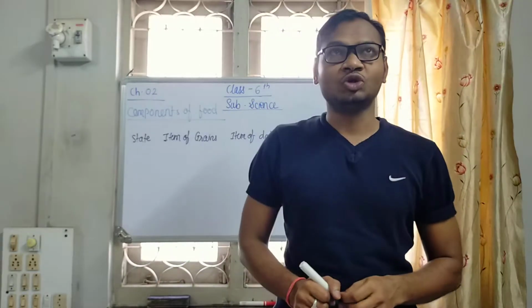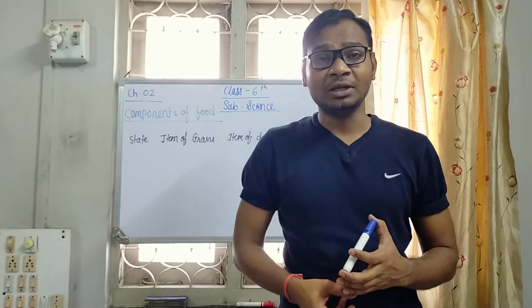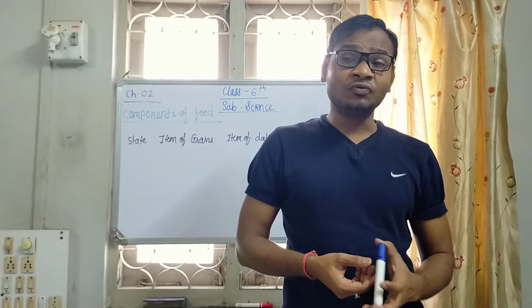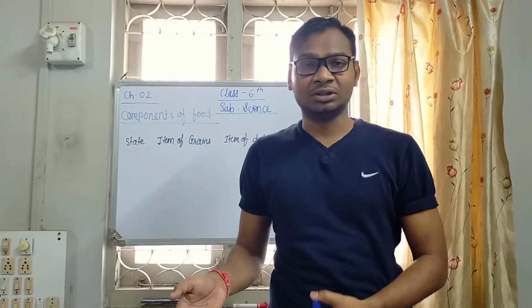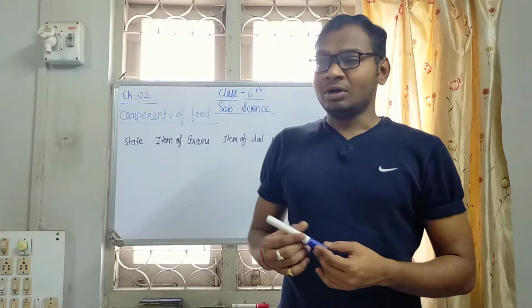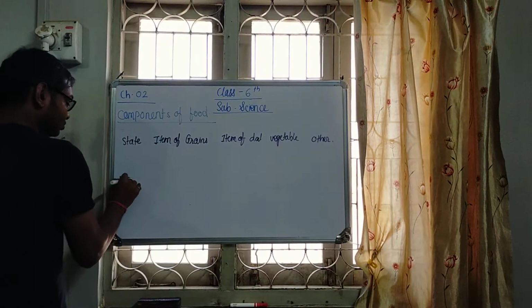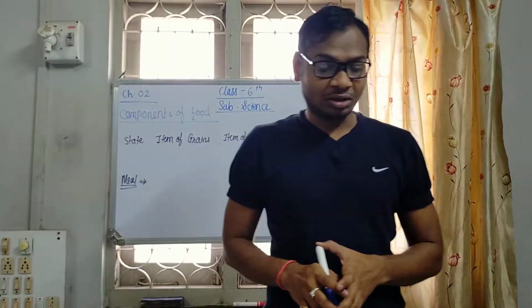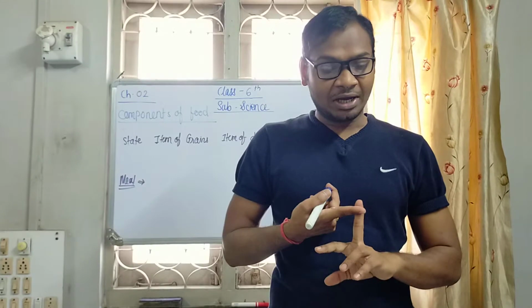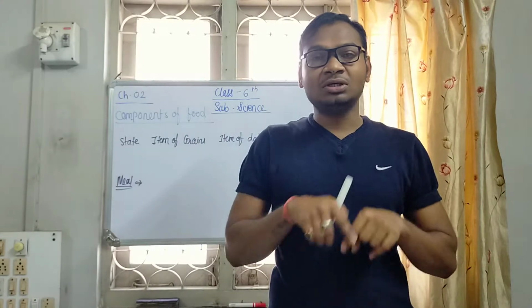In this unit we learn what actually is the meaning of meal, and what kind of foods contain some kind of nutrients, minerals, and all the things behind that. Now I just used one word, meal. So what does meal mean? A particular meal contains chapati, dal, brinjal curry, just as an example. So all these together make a particular meal.